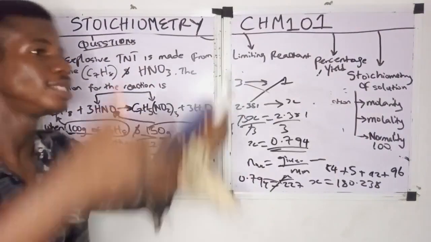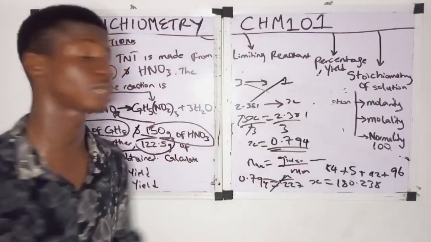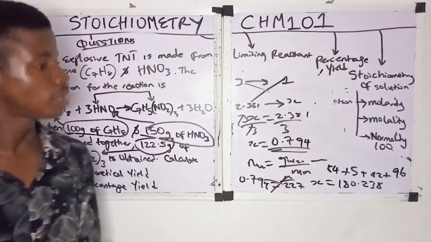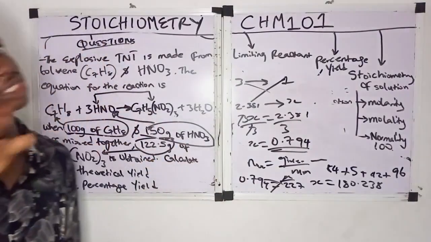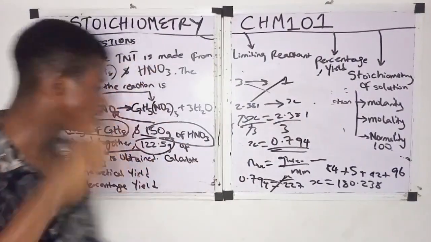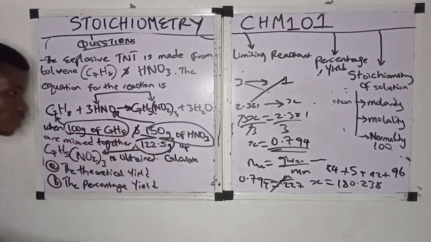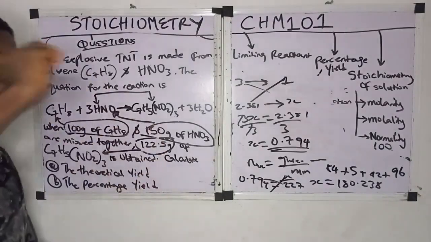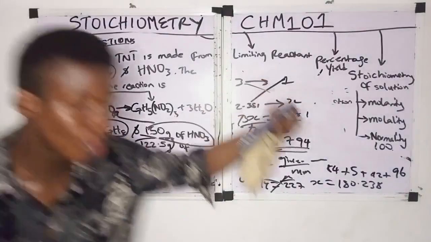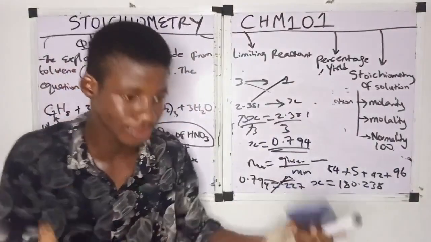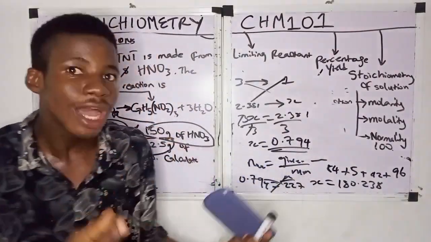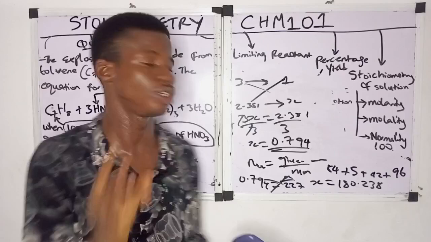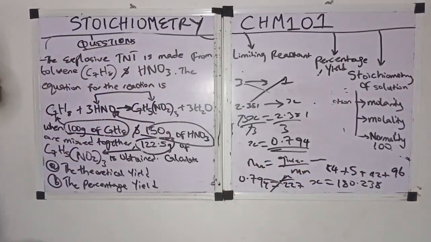Remember, what is theoretical yield? It is the mass of the product we get from calculation. Remember, percentage yield is equal to actual yield over theoretical yield times 100. The actual yield, they said, when they do the reaction, 1 to 2.5 gram of TNT was formed. Actual yield is the mass of the product we get when we carry out the reaction physically. Theoretical yield is the mass we get from calculation, which is 180.238.